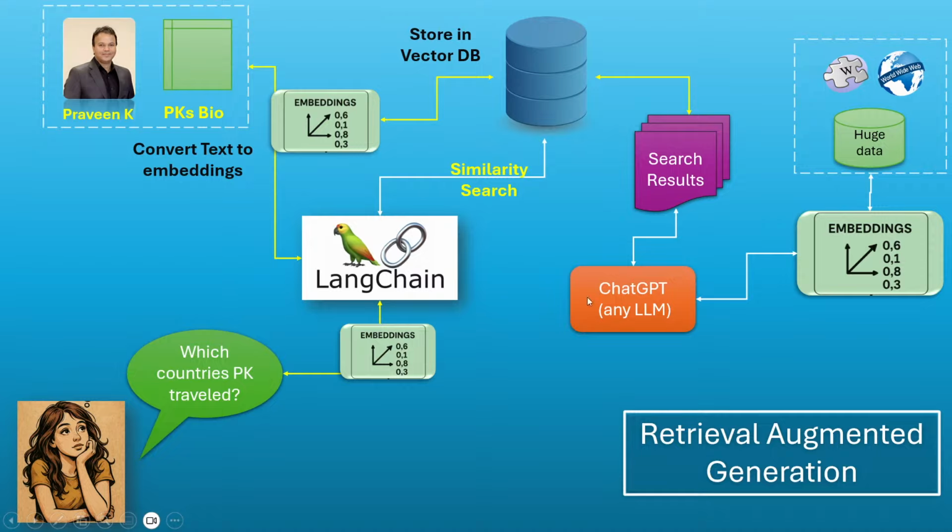So that's where we use an LLM. The question, which is the context, and the results, which are the output, are both combined and sent to your LLM, like Mistral or ChatGPT or anything. ChatGPT will take those search results and the question, and it will respond to the end user that, hey, Praveen has traveled to a lot of countries. We'll see that actually. We'll write the code, chat with this PDF, and see the output.